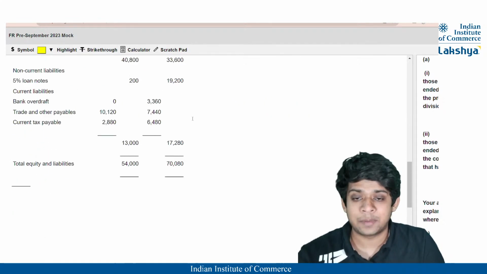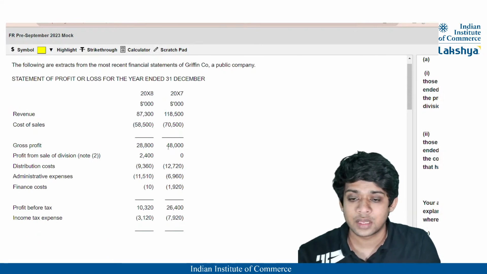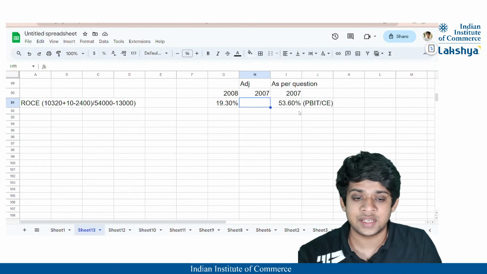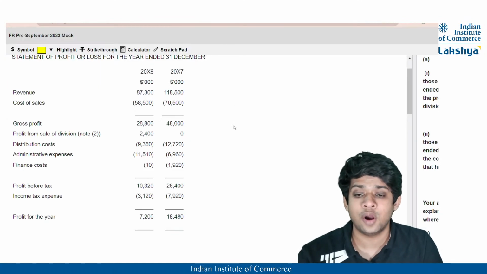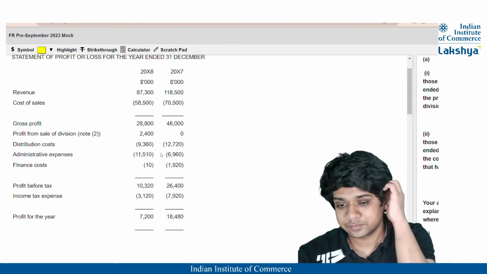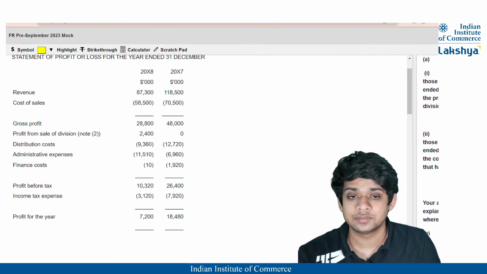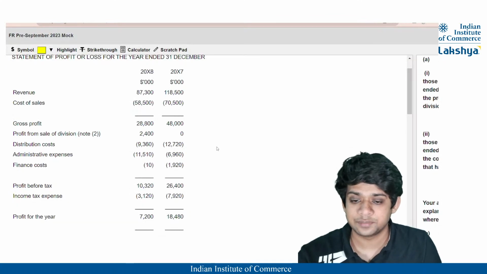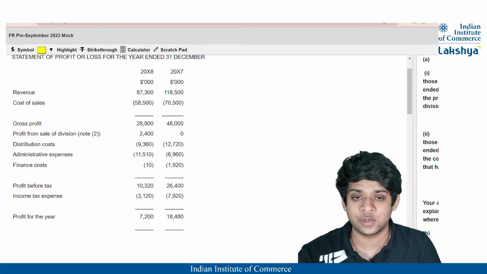So in case of return on capital employed, guys, what is going to be our profit for 2007? It'll be your profit before tax, which is 26,400. So I'll just state that: 26,400 is the profit before tax, but we need profit before interest and tax, right? So 1,920 will be added back because that is the finance cost charged, right? 1,920 will be added back. Anything else? Okay. So on 26,400, distribution costs and administrative expenses are obviously going to be deducted. So 1,920 is added back.